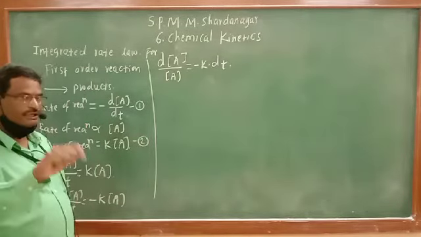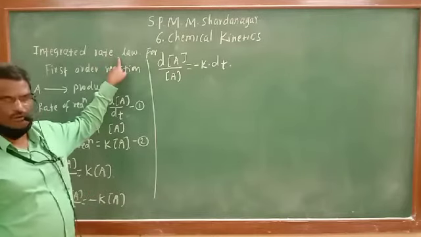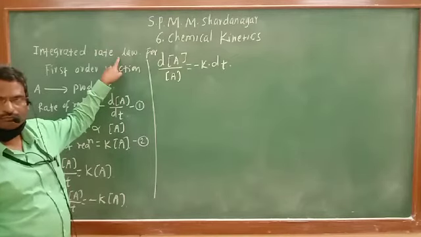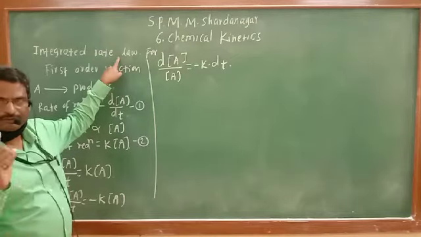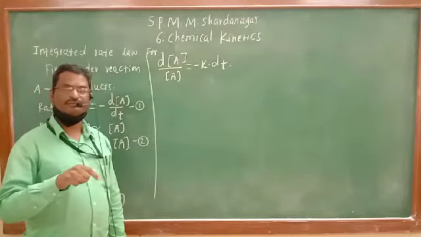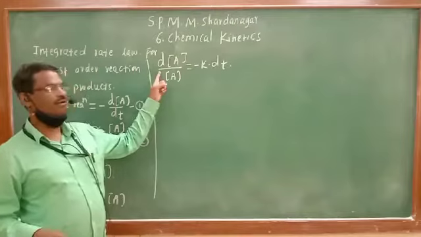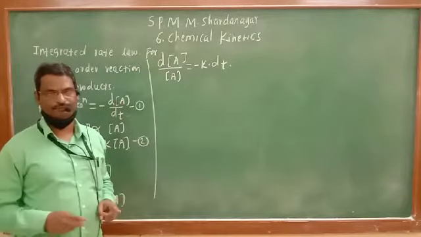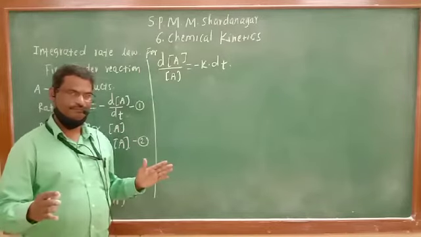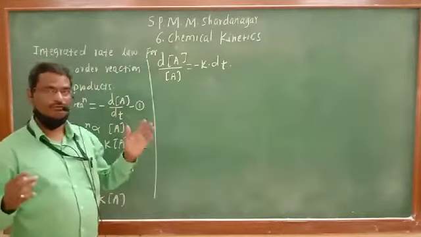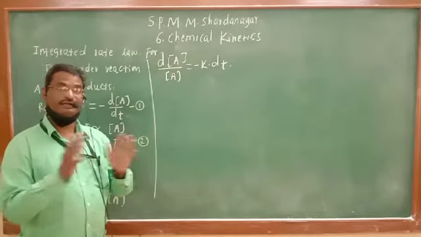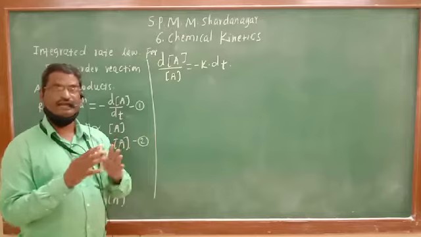What do we have to study? Integrated rate law. What is meant by integrated rate law? The expression which is obtained by integrating the differential rate law is known as the integrated rate law. It means in the differential rate law there are fractions, and in the integrated rate law the fractions are added together.